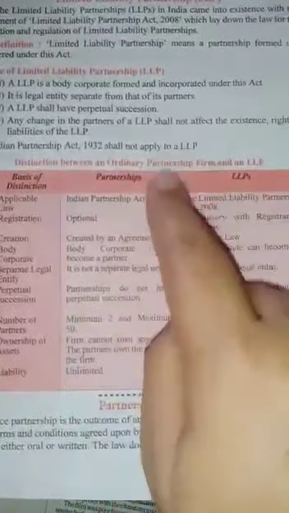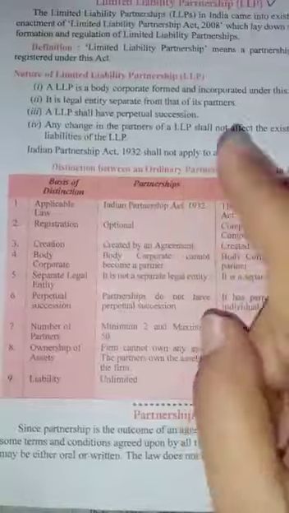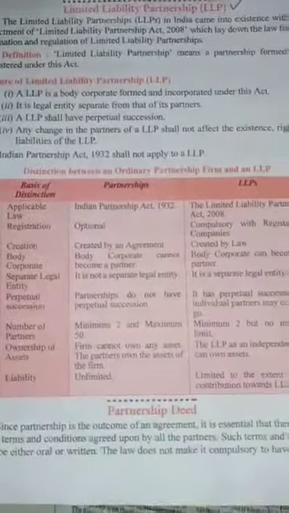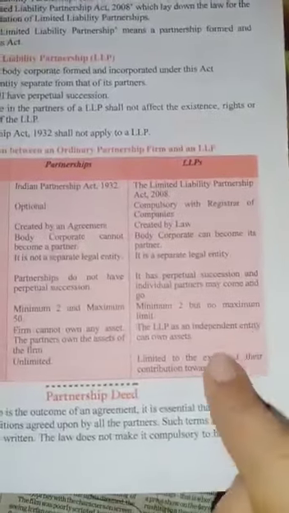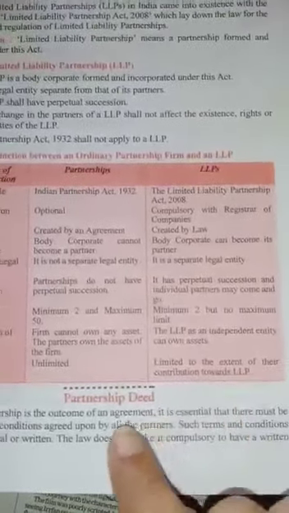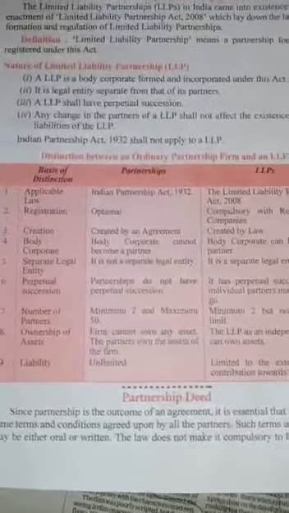Liability. In a partnership there is unlimited liability, means if there is any loss, partners have to give their personal assets also. That is unlimited liability. But under LLP, the liability is limited to the extent of their contribution. Whatever they have invested, they will not be asked for more than that, in any case, even in case of losses.